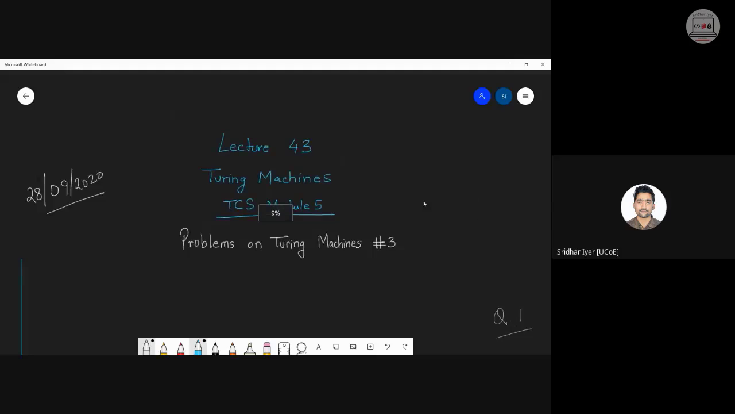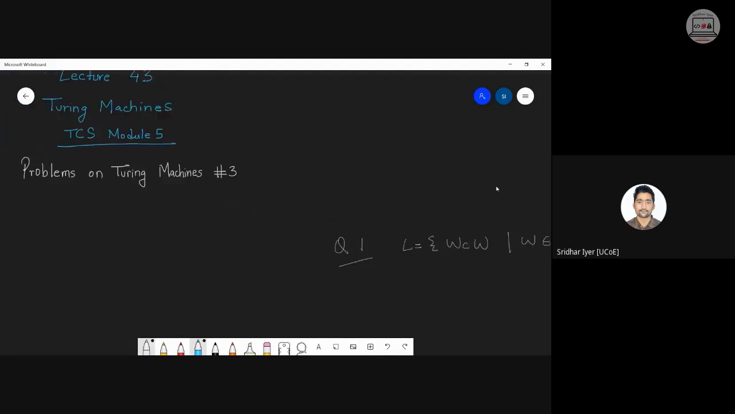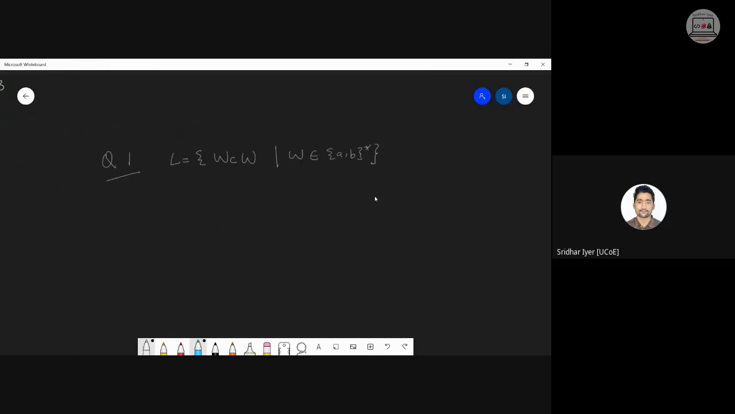So let's start with today's topics, that is, these problems on Turing machines. Let's start with this problem which I had given for homework. I hope you have at least tried solving it. Okay, let's have a look. This is how your problem looks.